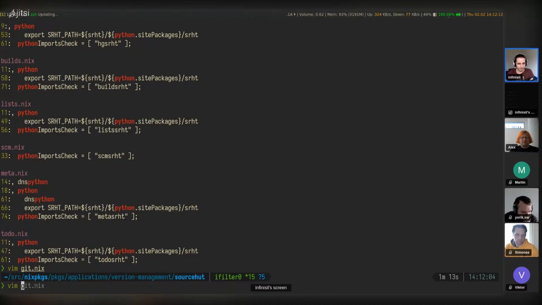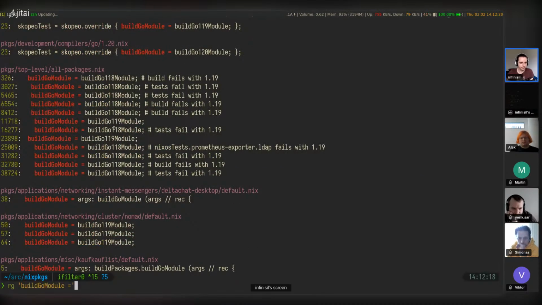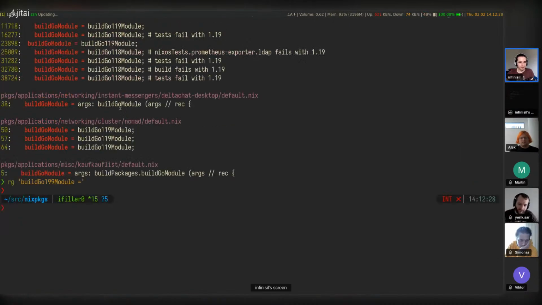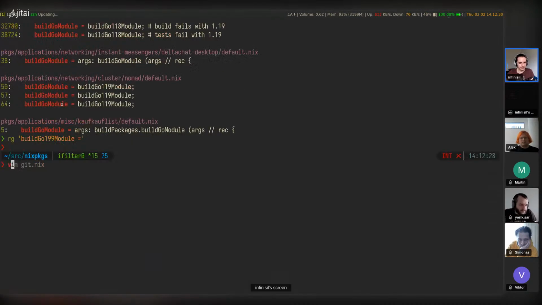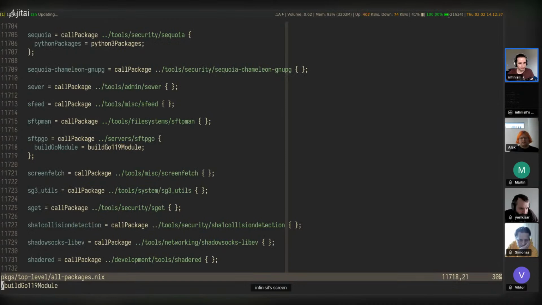So for example, let's look at build Go module equals, all right, build Go module. Oh, actually, I think it's the joy of trying to find a definition. Go module.